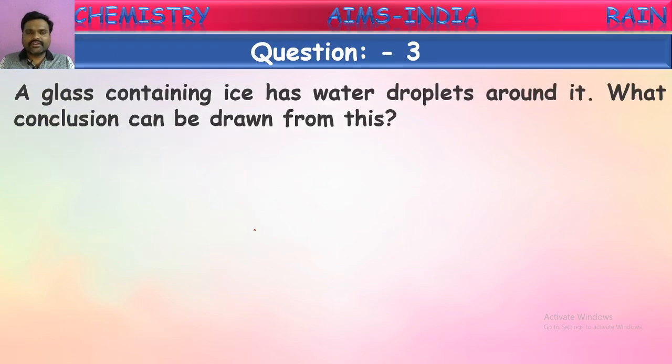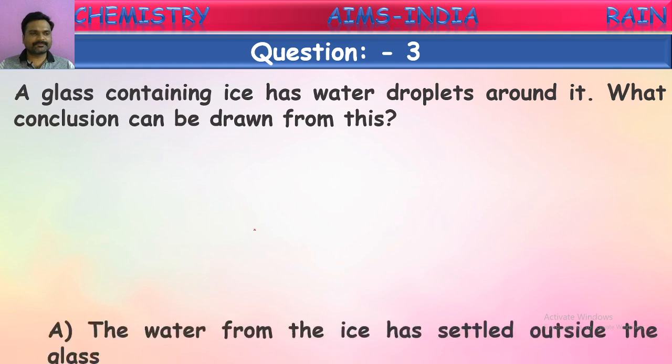A glass containing ice has water droplets around it. What conclusion can be drawn from this? Yes, if a glass of ice cubes or ice water is kept outside for a certain time, we observe some droplets of water on the glass. What is the conclusion we can give from this? They are asking. Let us see options.